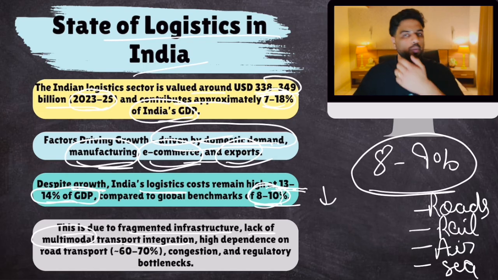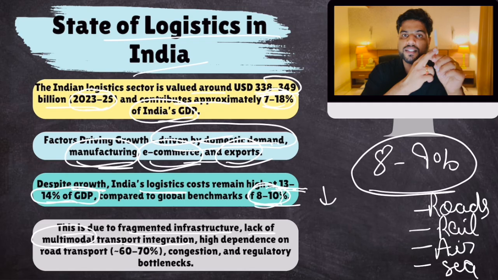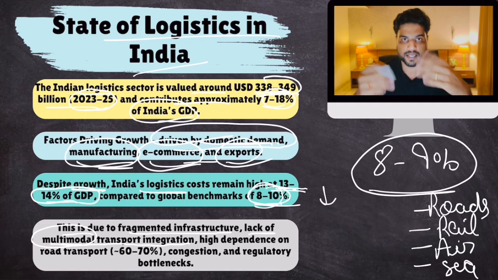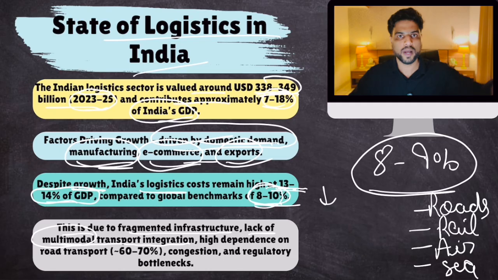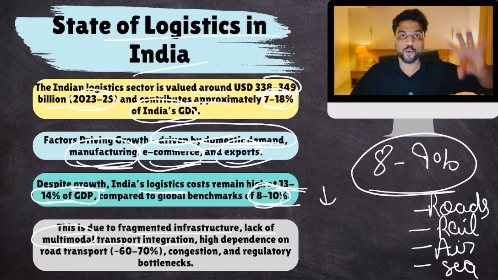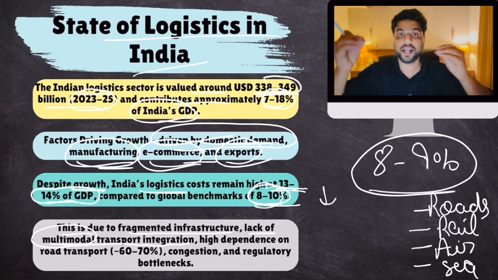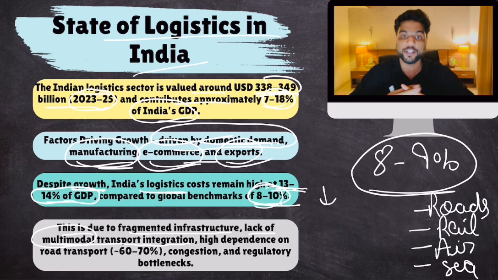So let's suppose you want to send a consignment of this pen from Delhi to Mumbai, or you want to export it to New York. First you will load the batch of these pens in a truck. Then it will go to Mumbai via truck. Then it will be offloaded and loaded on a ship. Then it will be transported to New York. Then it will be offloaded over there onto a truck, and then it will be supplied to shops, right? So you need good integration between road and seaports. Similarly, you need good integration between road and railways. You require multimodal integration, and this is very bad in India currently, but it is improving.